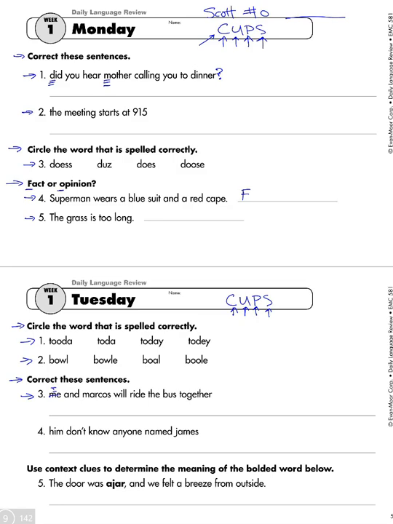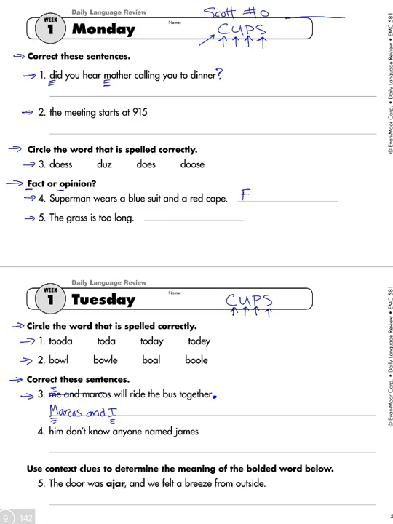So actually, this is one where we're going to cross that out and we're going to rewrite it. Marcos and I. And you can tell that I already capitalized the M and capitalized the I. Marcos and I will ride the bus together. Okay, so it sounds correct now with usage. I've already done the capitalization. Now, punctuation. Well, we're missing the end of sentence, and this is just a statement. So just a period at the end there. And then there's no spelling errors. I don't think there's ever spelling errors in the correct-these-sentences section.